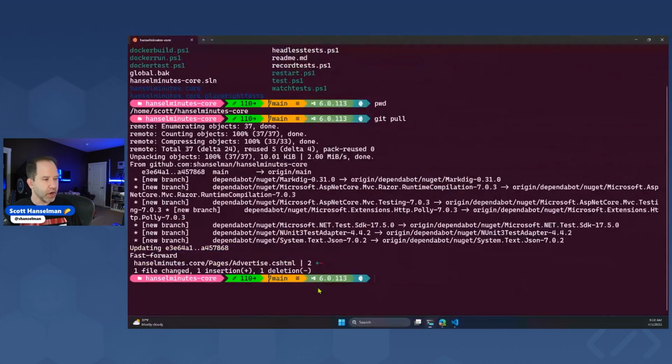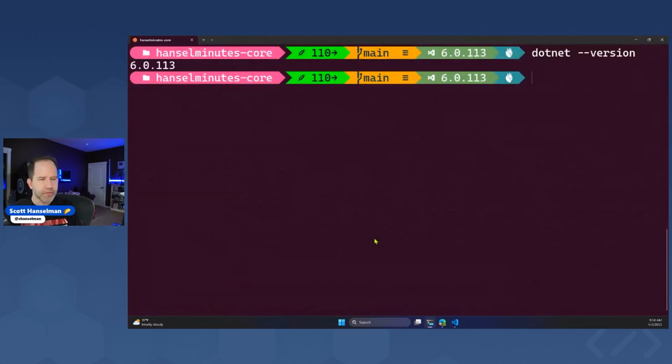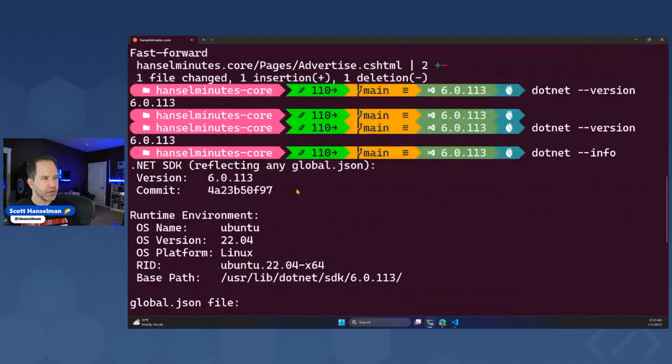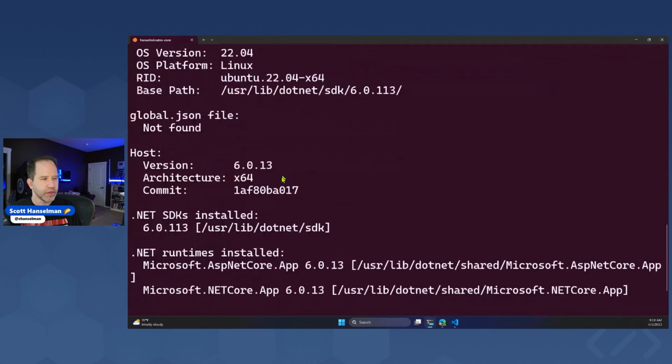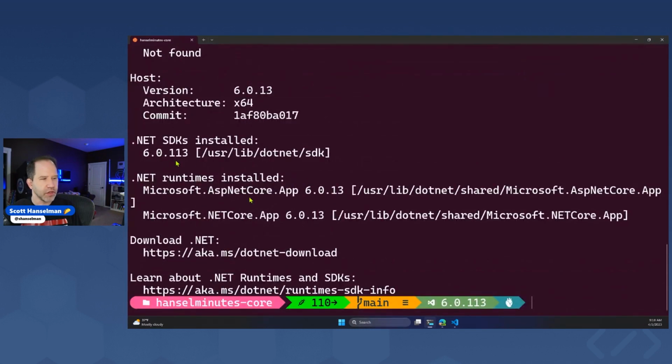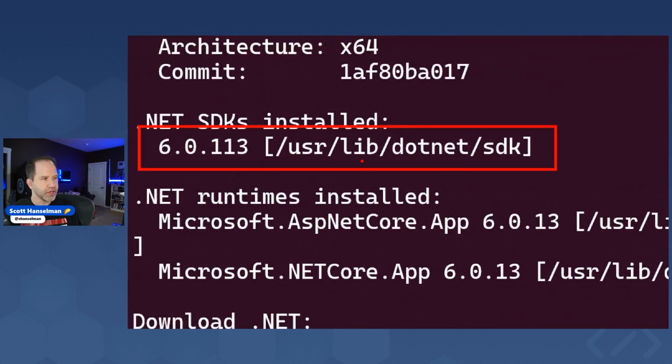So here we are on 6. I'm going to type in dotnet --version. Let's go ahead and zoom in and do that again. I can see I'm on 6.0.113. Then I can type dotnet --info. And you can see we are on Ubuntu Linux. I'm on Ubuntu 22, so not too old, x64, and then we can see the location of the SDK. So this is confirmation. If anyone thought we were running this out of C Program Files, whatever, no, we're not.